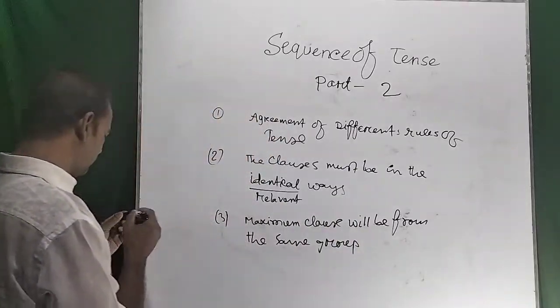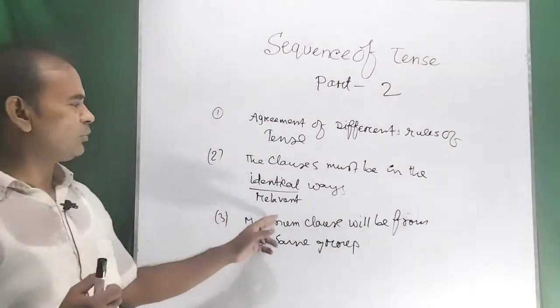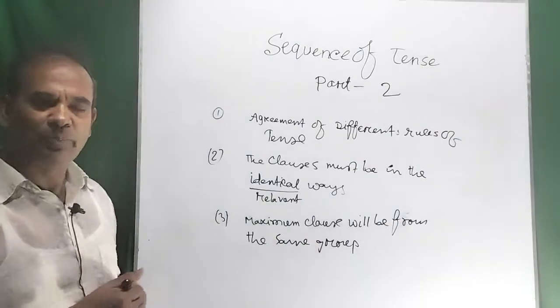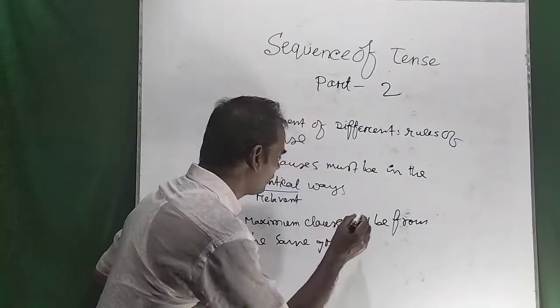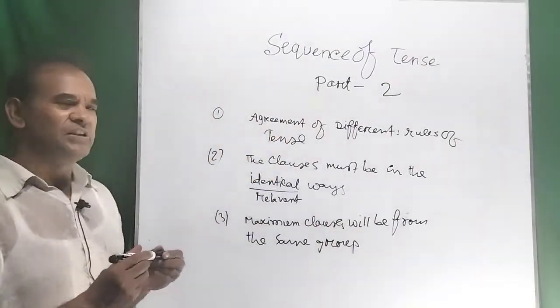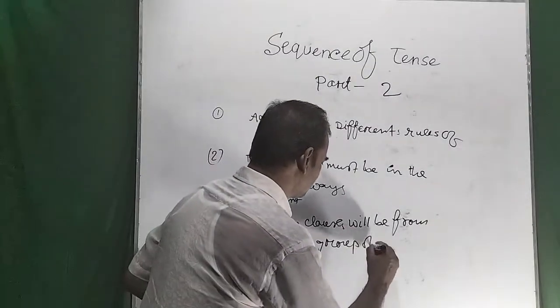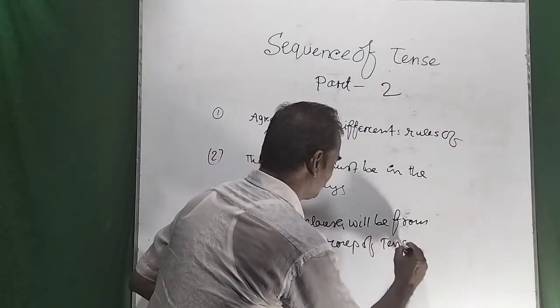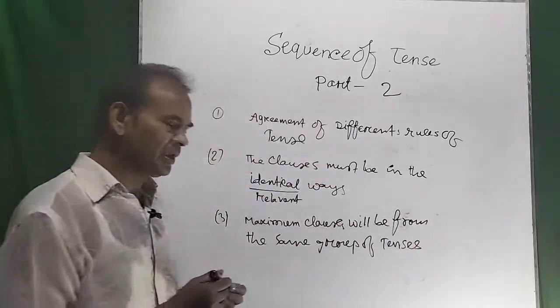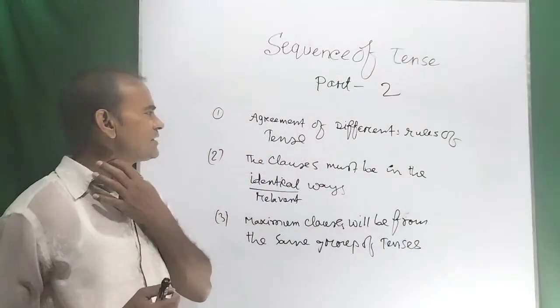So dear viewers, you try to understand, maximum clauses will be from the same group of tenses. So I am going to discuss about it.